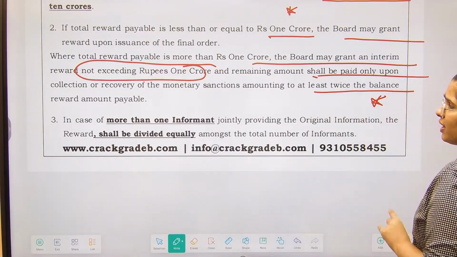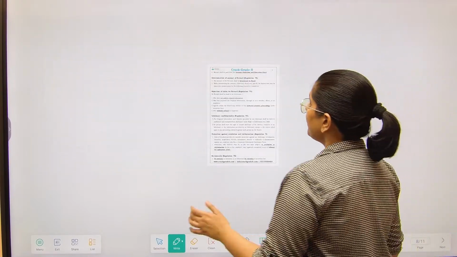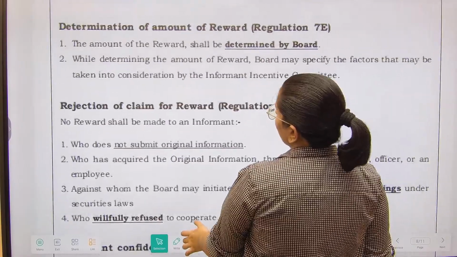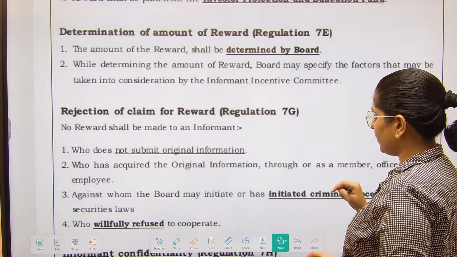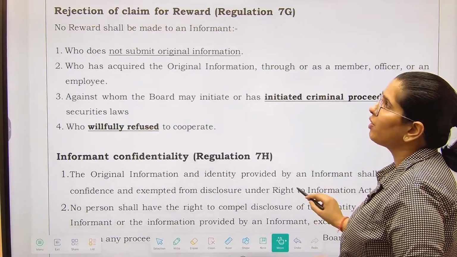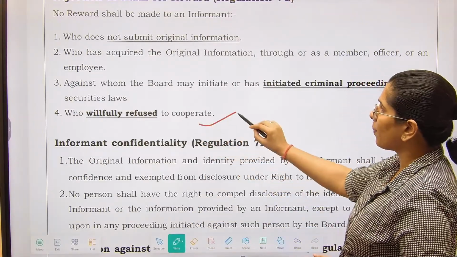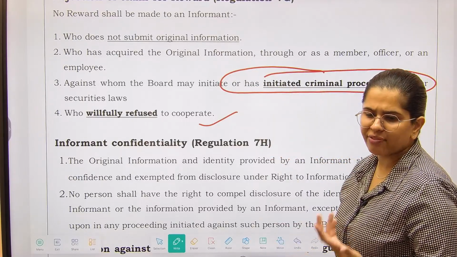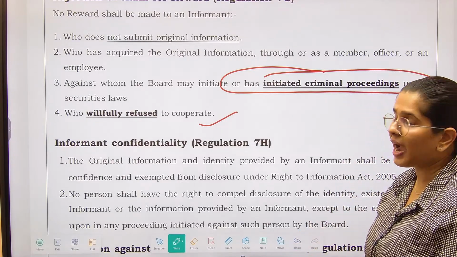In case of more than one informant jointly providing the original information, the reward shall be divided equally. Award shall be determined by whom? Award shall be determined by the board. Rejection of claim for the reward. No reward will be made to the informant who does not submit the original information, or who willfully refuses to cooperate, right? Against whom the board may initiate criminal proceedings because he might have filed a frivolous complaint, right? Or a motivated complaint which does not have any truth behind it.